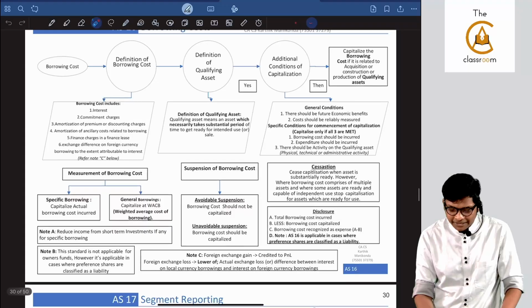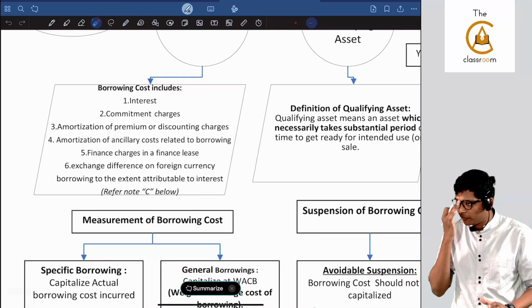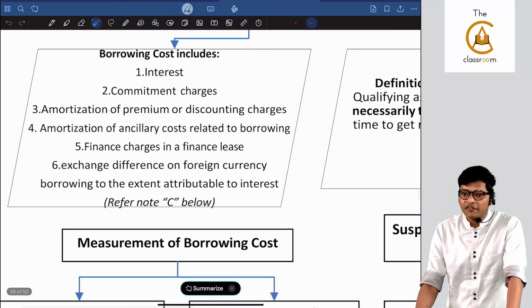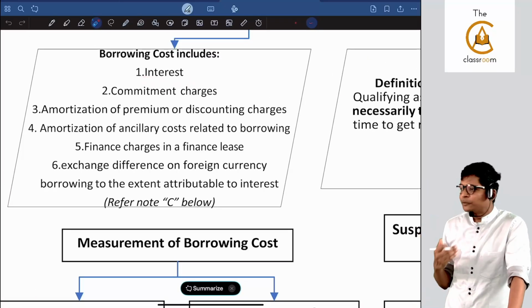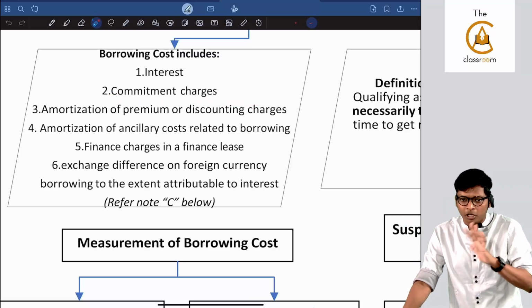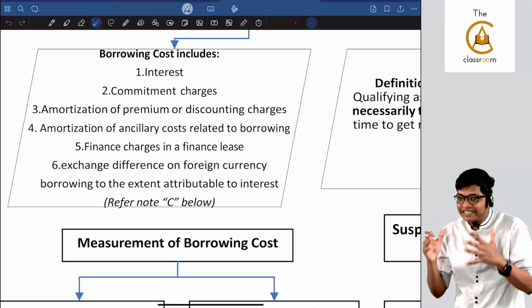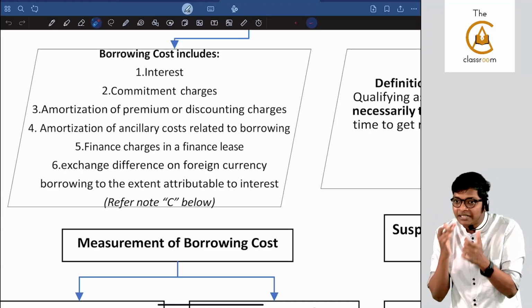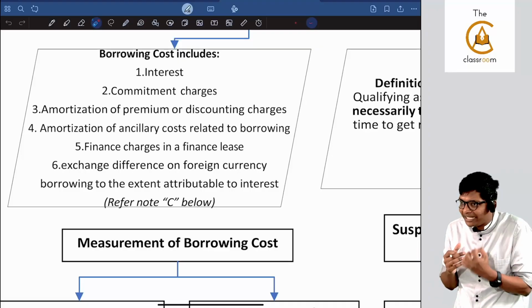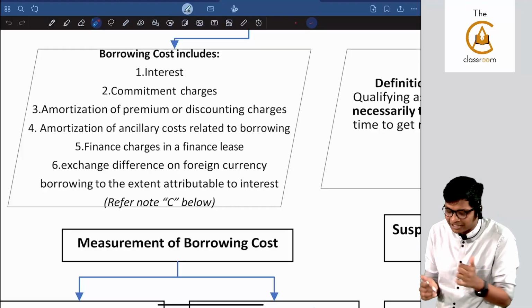If I go to the material, quickly I will just run through the points so that the whole revision of the standard overview is done for you. First I told you what is borrowing cost. You need to know the definition of borrowing cost. Interest, you will teach me, I don't have to teach you guys. What is commitment charges? Not the relationship commitment, guys. Sometimes you take a credit card with a 5 lakh, 10 lakh limit. Sometimes they will put some yearly charges, or if you take a 1000 crores loan, but I'm withdrawing only 5 crores, and some 0.5 processing charges is called commitment charges.